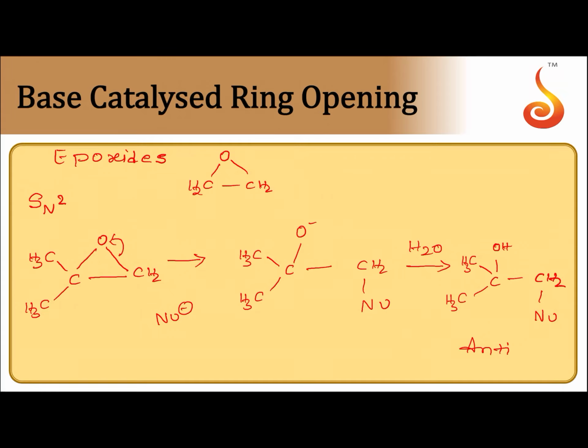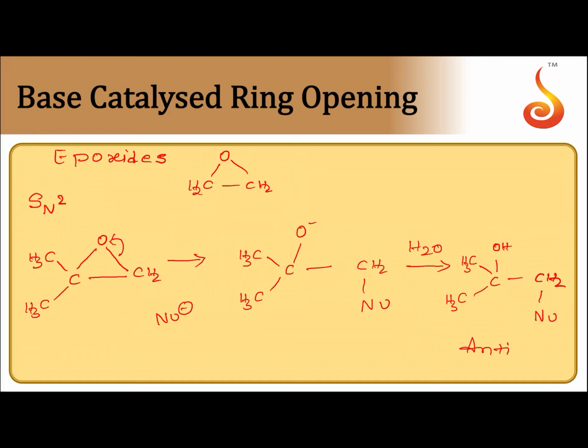Again I am repeating, base catalyzed ring opening of epoxides always follows the SN2 mechanism. As I already discussed, if it is acid catalyzed ring opening, it follows the SN2 mechanism if both the alkyl groups of the epoxide are primary or secondary. It follows the SN1 mechanism if one of the alkyl groups is tertiary.